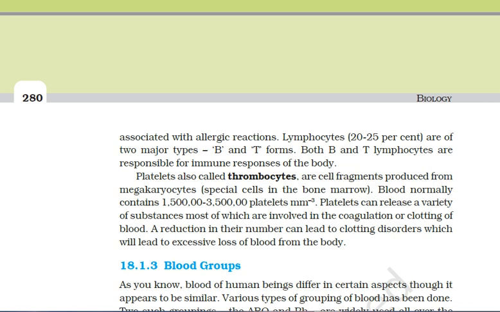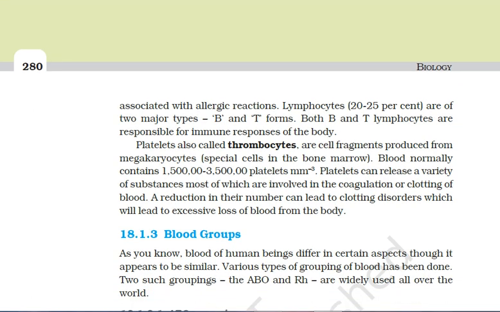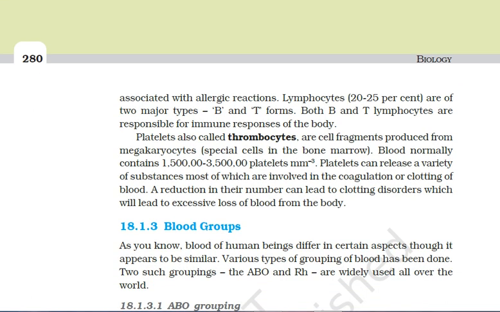Even if there are minor injuries and the blood leaks out of the blood vessels, if these clotting factors or platelets are low, they lead to loss of blood. So all three components are very, very important components of the blood.